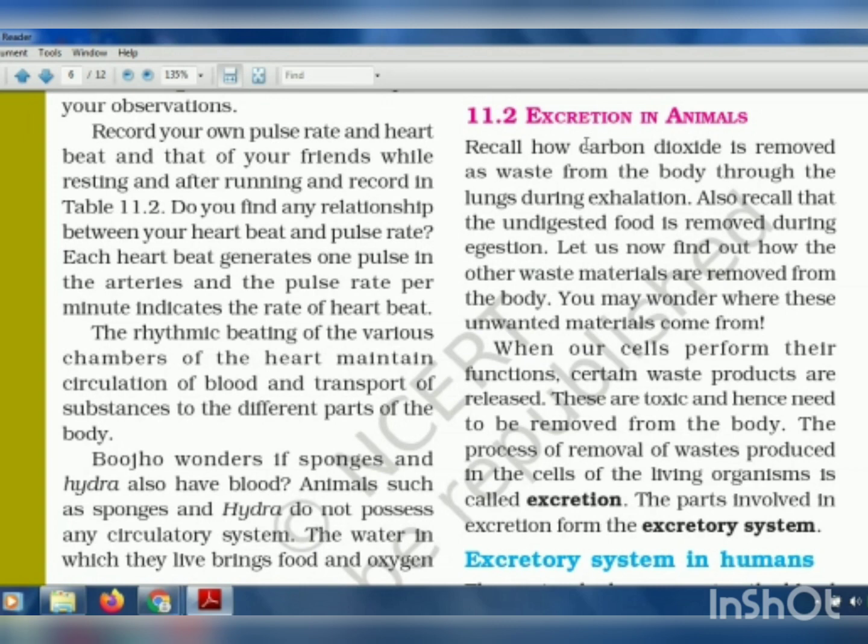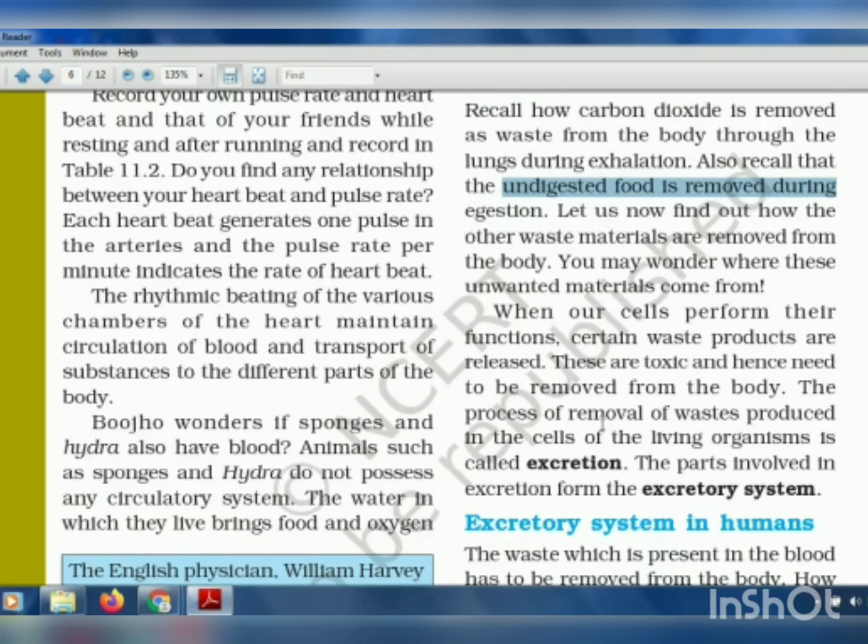Now we had seen that carbon dioxide is removed as waste from the body through the lungs during exhalation, and we also saw that undigested food is removed when we studied the digestive system. At that time we saw that undigested food is removed from our body during digestion. Okay, now we'll find out how the other waste materials are removed from our body.